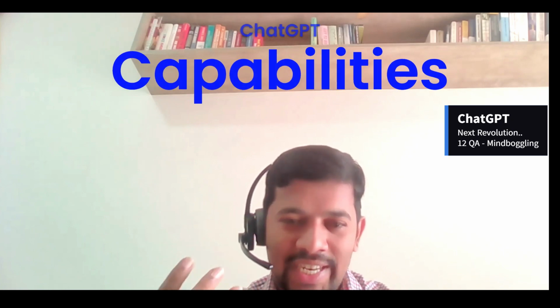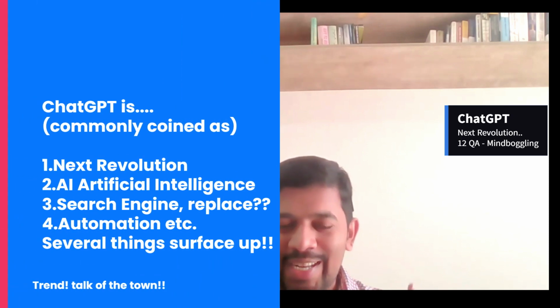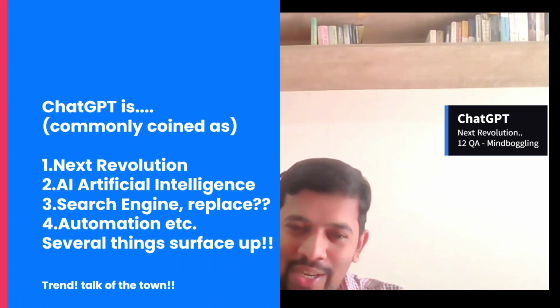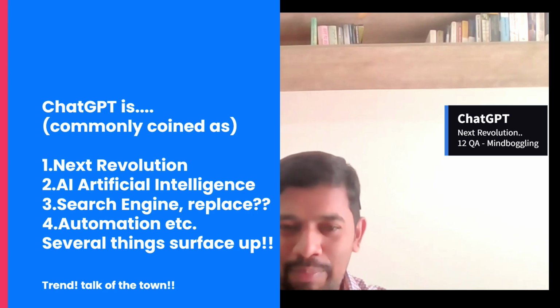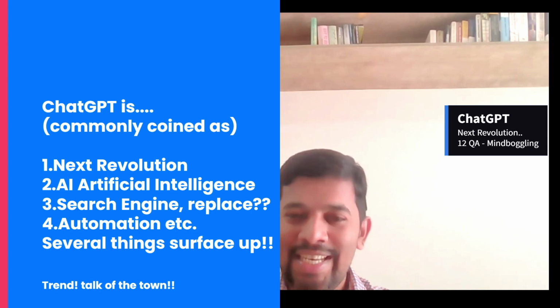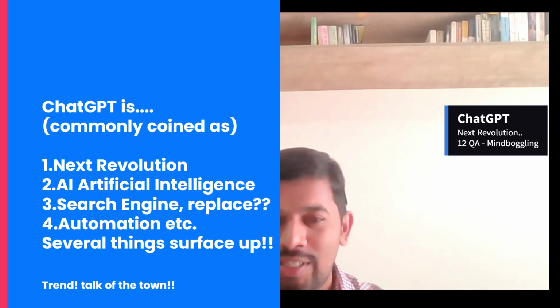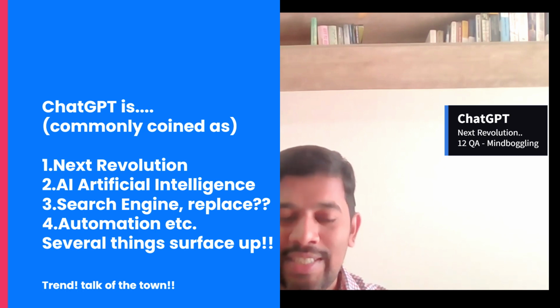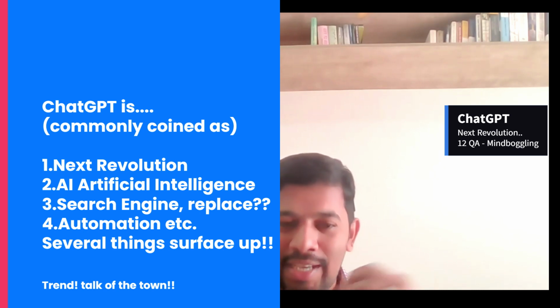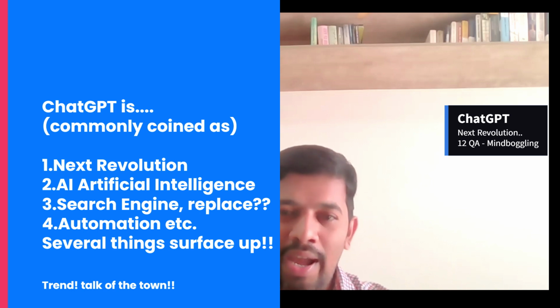We have been hearing a lot of things about Chat GPT, particularly on its capability, what it can do, and all that, right? When you talk about Chat GPT, there are several associated words. One is next revolution. Number two is artificial intelligence. Number three is it's a perfect replacement for search engine. And number four is it's time to reflect and make things automated. Several things come up when you talk about Chat GPT, and it is on the trend.